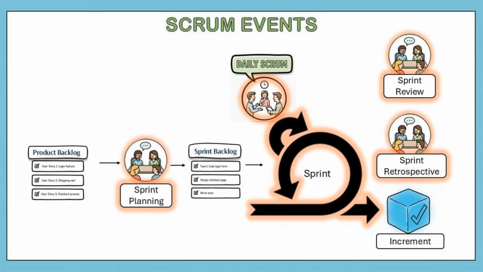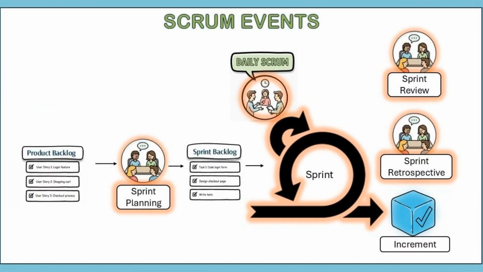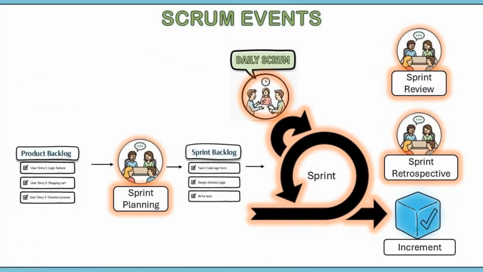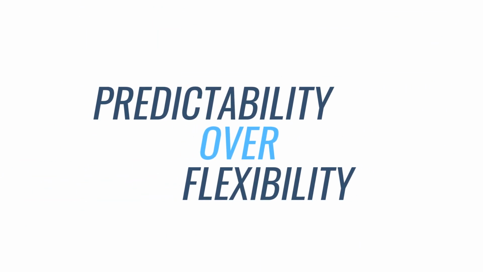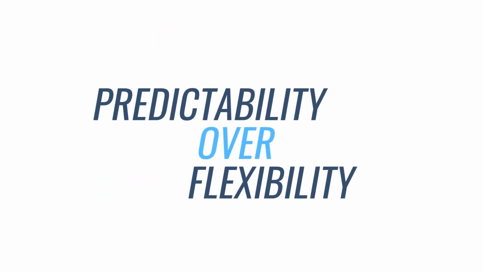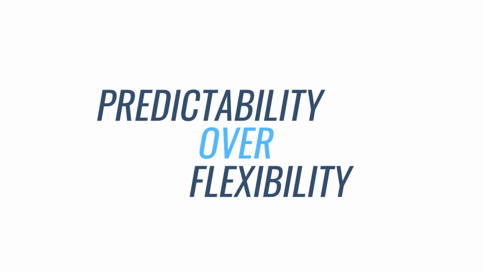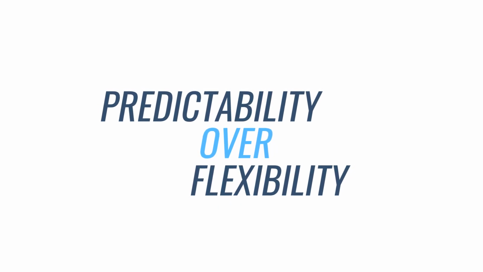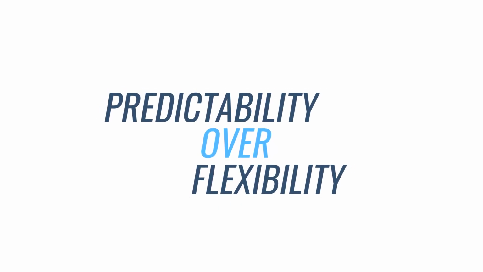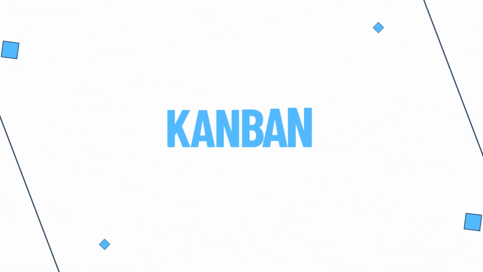Ceremonies. Work is managed through strict recurring meetings: planning, stand-ups, review, and retrospective. Scrum's strength. It's excellent for teams who need to set hard deadlines and commit to achieving a specific set of features within that deadline. It prioritizes predictability over flexibility.